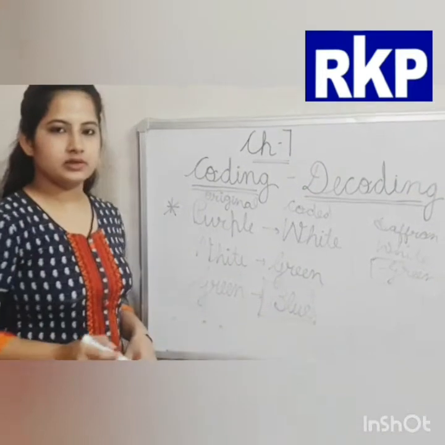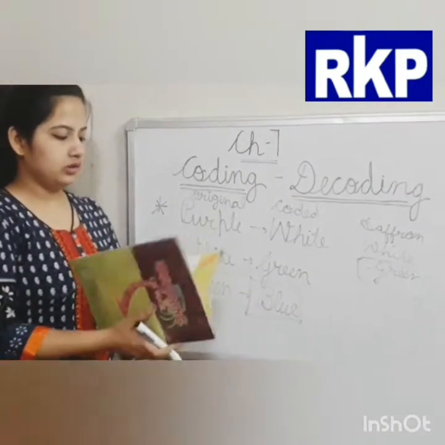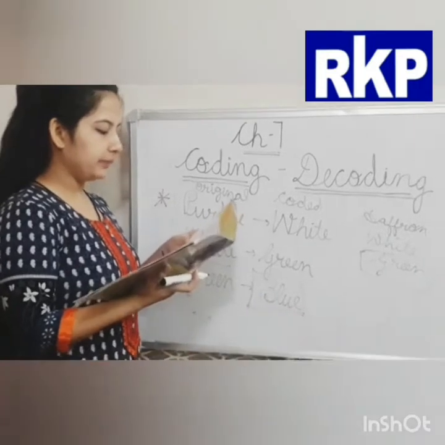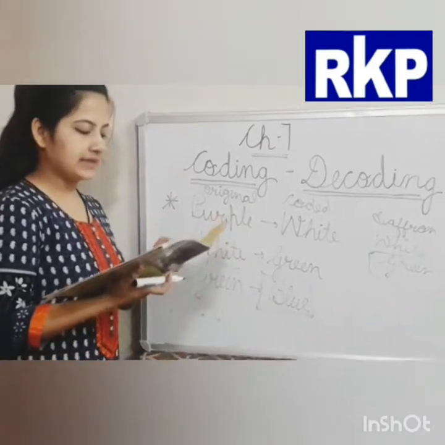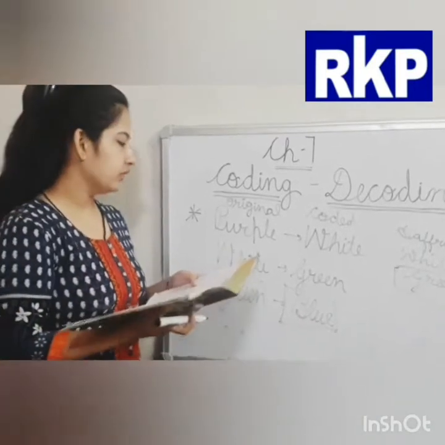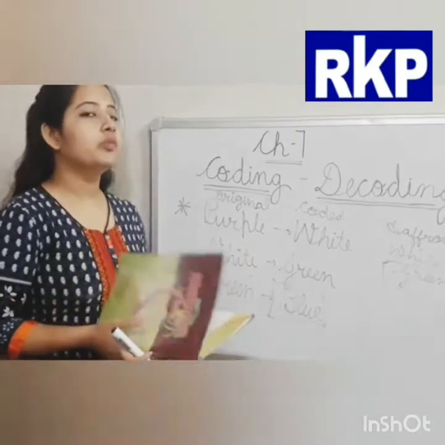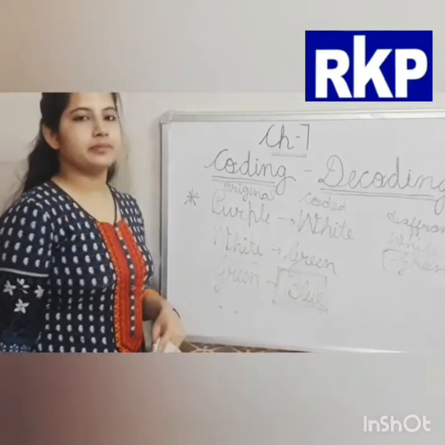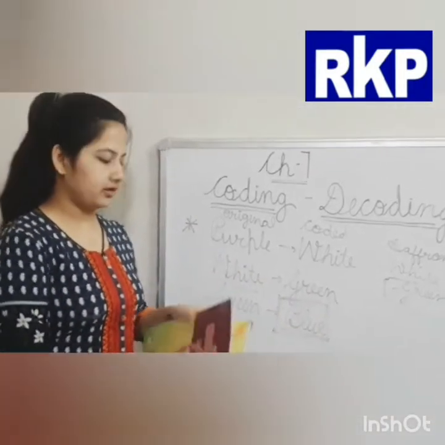So our answer will be blue. See the options here. A, purple. B, white. C, green. And D, blue. Which is our answer? Blue. Blue color is on the last stripe of the Indian flag.